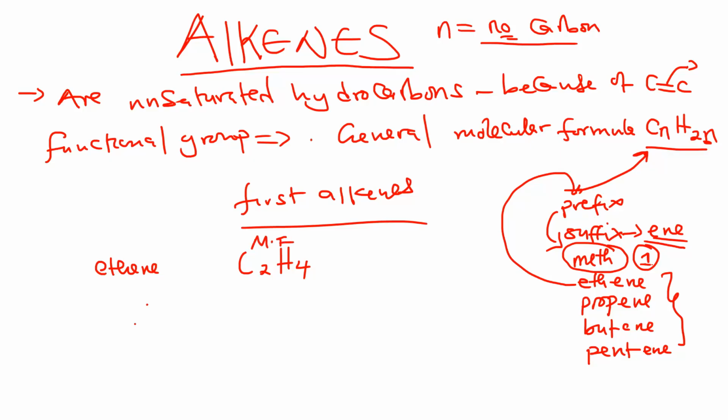Then let us have a look at the structural formula. When you hear of the structural formula, just think of the structure showing the bonds. And you know that in chemistry, a line is used to represent what? A bond. So we are going to draw the structure of ethene by starting by putting up the carbon chain. So we connect the carbons. And you know that between a carbon and a carbon, there should be a double bond. Having 2 carbons, which means we are going to have a double bond between the 2 carbons.